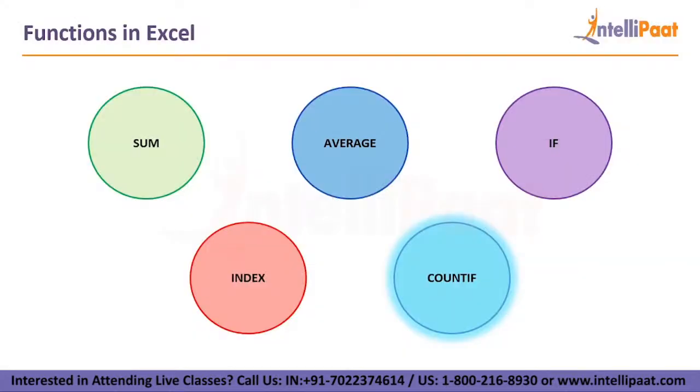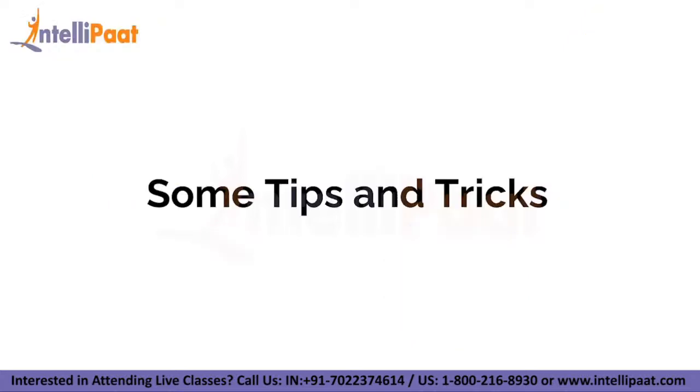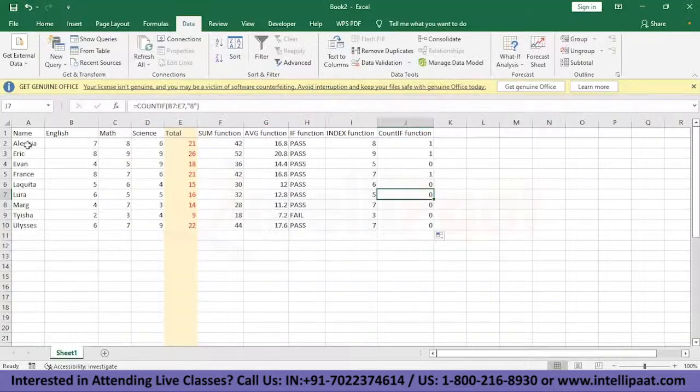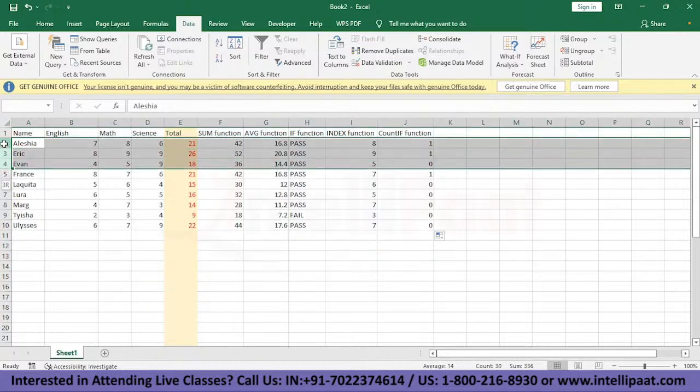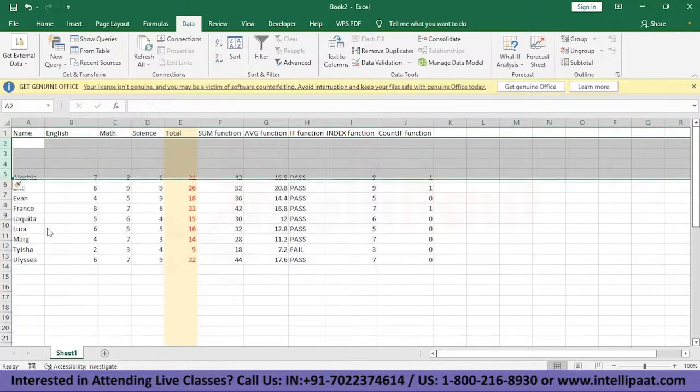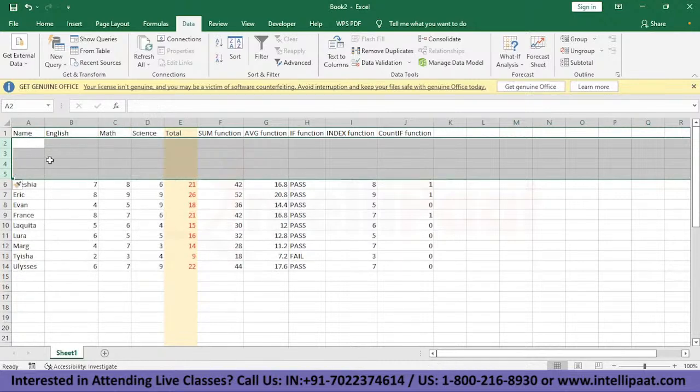So now that we have seen the functions in Excel, we'll move on to our next agenda. That is some tips and tricks. So the first tip that we have here, how to add more than one row or column. Let's see how to do that. I've shown this before, but let's see that if we want to add, let's say 4 rows here. So we'll select 4 rows, right click and insert, and 4 rows are added.